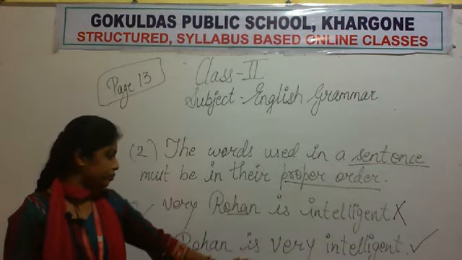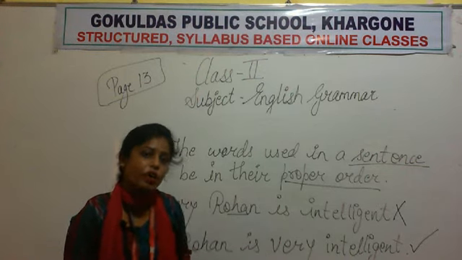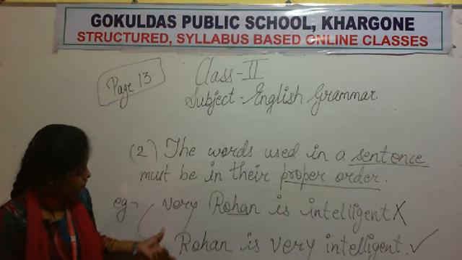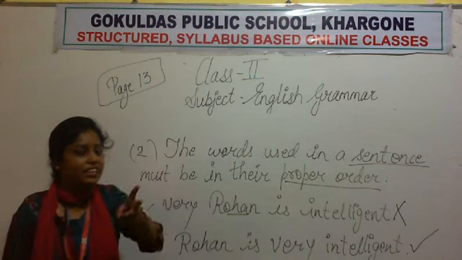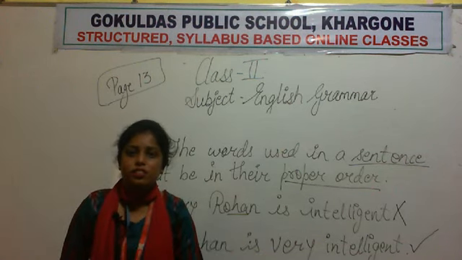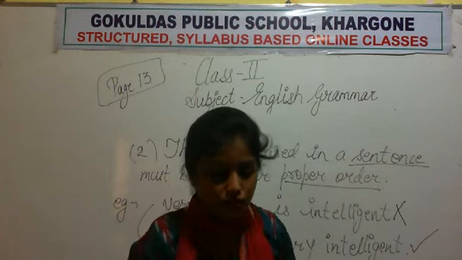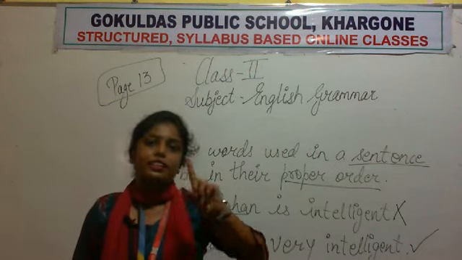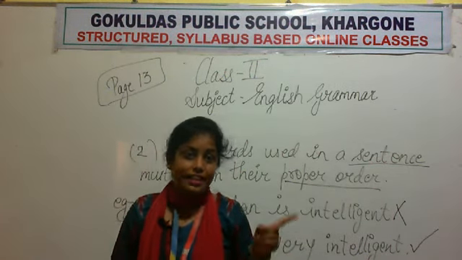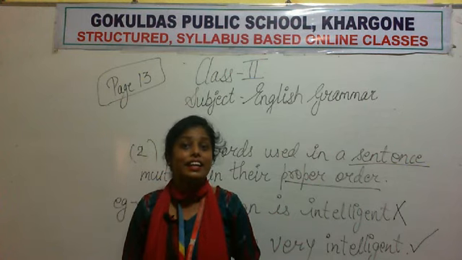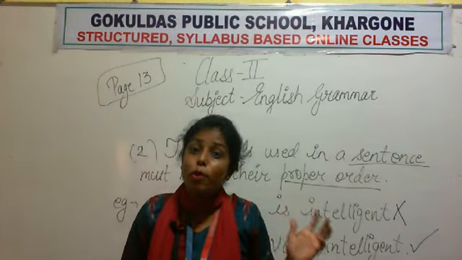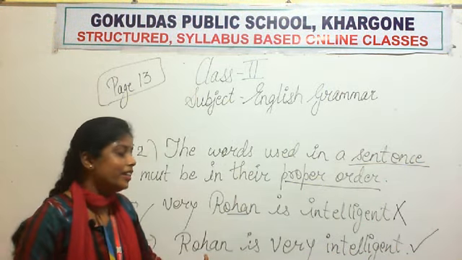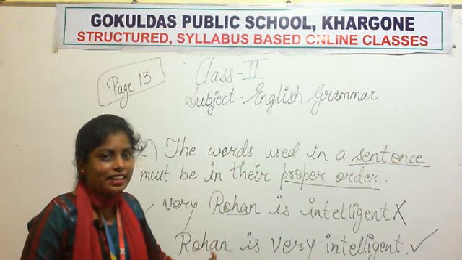One more thing: according to the first rule, Rohan, R, the sentence is beginning with a capital letter, yes ना? तो जो sentence है capital letter से start हुआ, that means this sentence is fulfilling both the rules, okay? I hope this is clear to you, two rules. First, a sentence should begin with a capital letter, sentence जो है capital letter से start होगा. Then secondly, the words should be arranged in a proper order. जितने भी words हैं वो एक proper order में arrange होंगे, so that there should be a proper meaning in that sentence, okay?